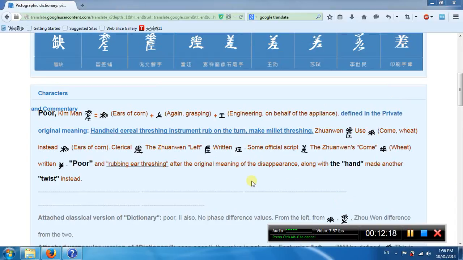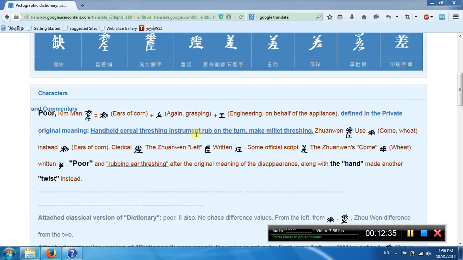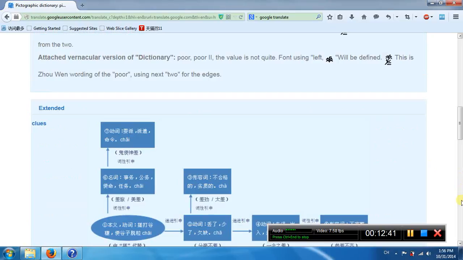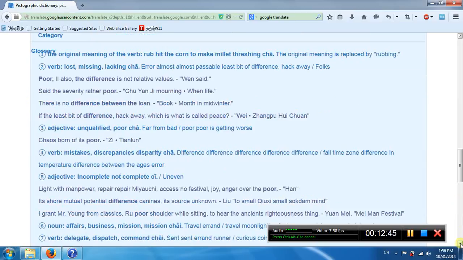We have talked about this before. This is corn, this is grass. So they use a handheld instrument to rub the corn to make it shred. And they have other meanings, okay?